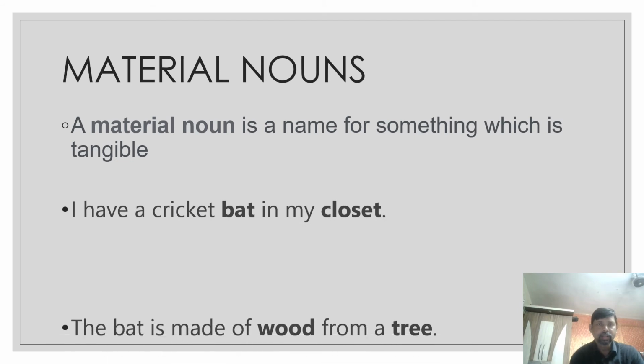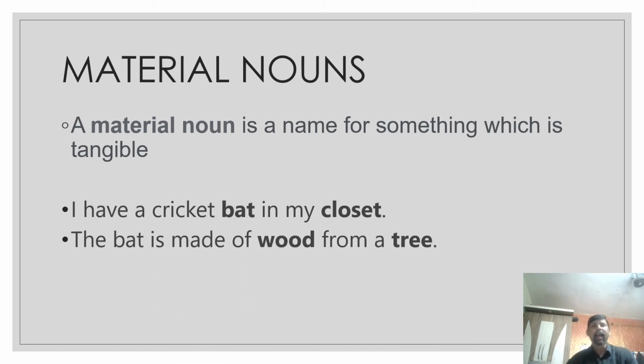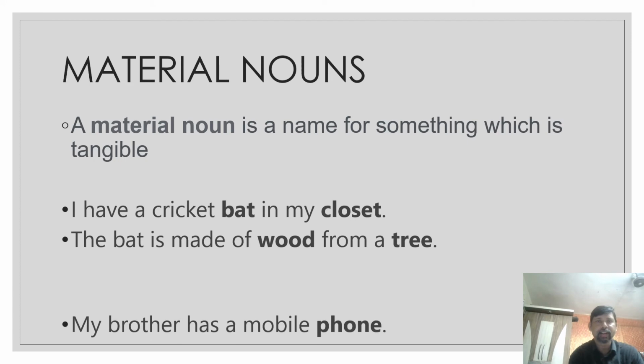For example, I have a cricket bat in my closet. So bat is a material noun. You can touch it. Closet is a material noun. You can touch it. Second one, the bat is made of wood from a tree. Wood and tree are tangible assets, so you can touch them. So that's why they are material nouns.